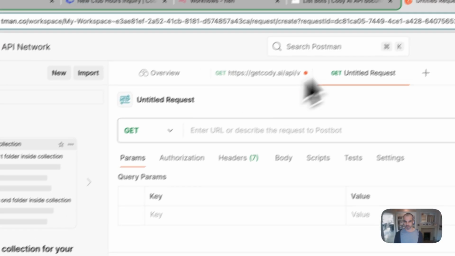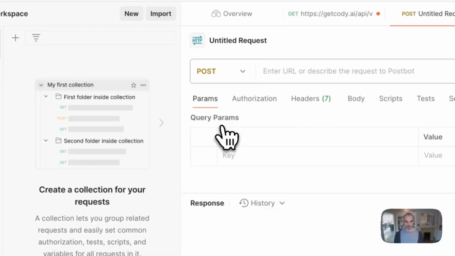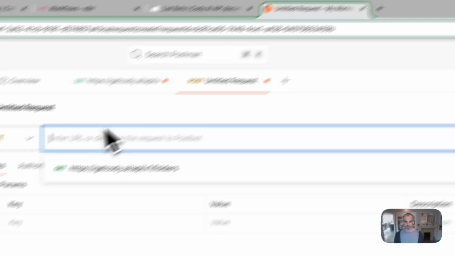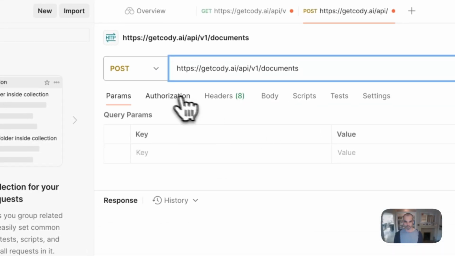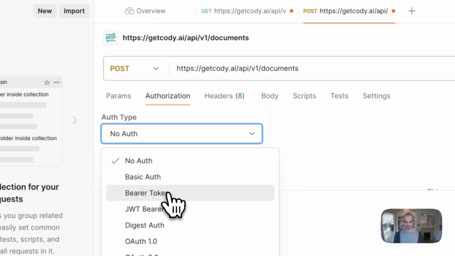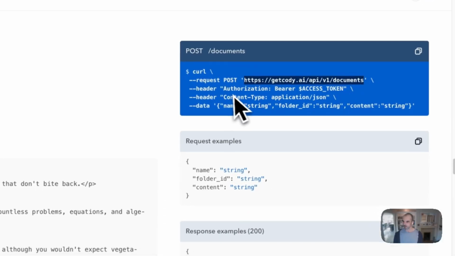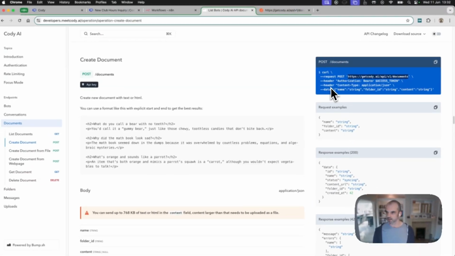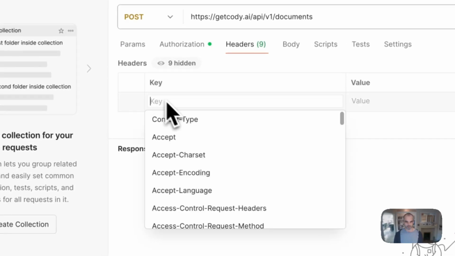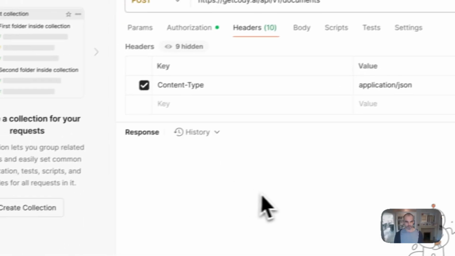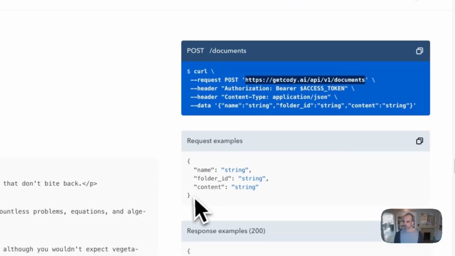So what I'm going to do is open another tab here. I'm going to POST. I'm going to copy that URL. I'm going to go with the authorization again. I need to put in my token. It's already saved it. That's good. What else do we need? We need this header of content type application JSON. So let's go into headers, content type, application JSON. That should do it. What else do we need?